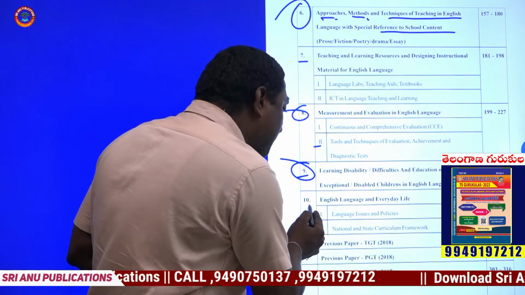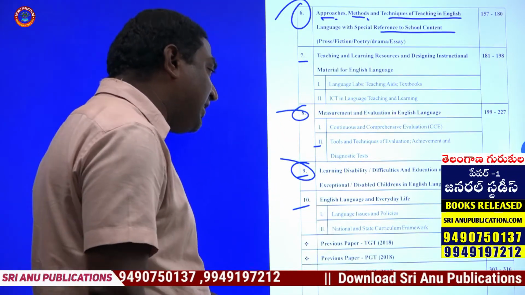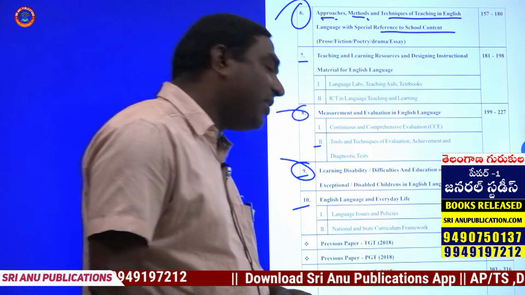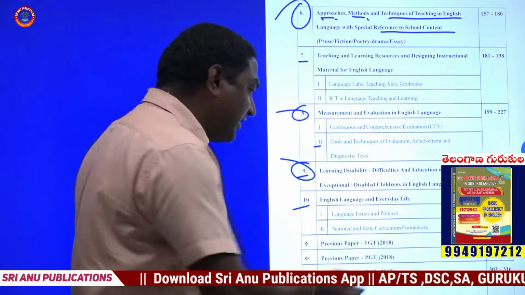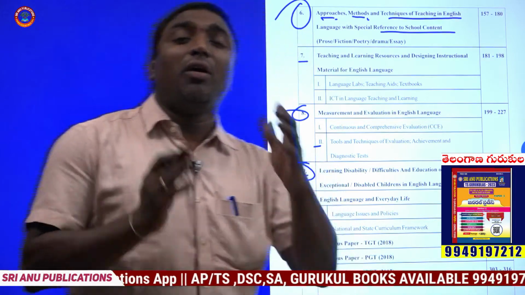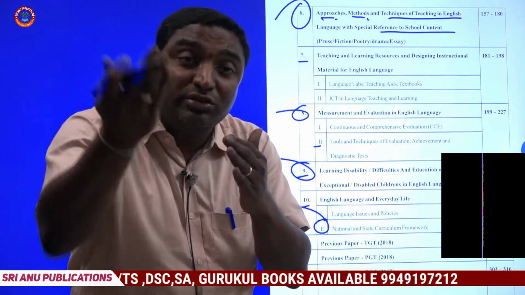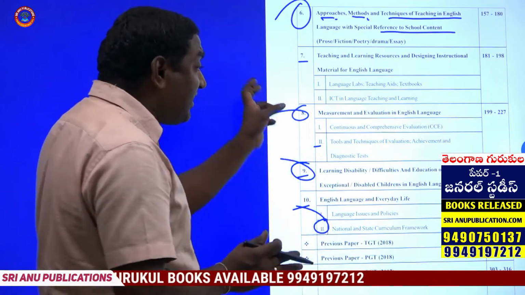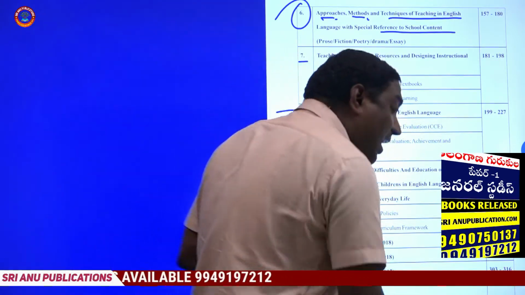And in the 10th chapter, what are the language issues and policies, national and curriculum framework. This is one more important chapter, student. National, state and curriculum framework, on which basis the curriculum is designed. So these important elements are to be observed.